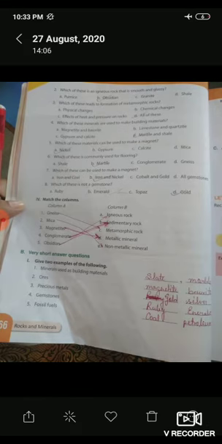And third, precious metals. As we know that the gold and silver are precious metals, so you have to fill the gold and silver. Fourth, gemstones. As we know that the ruby and emerald are gemstones, so you have to fill the ruby and emerald. And fossil fuels. Fossil fuels are coal and petroleum.